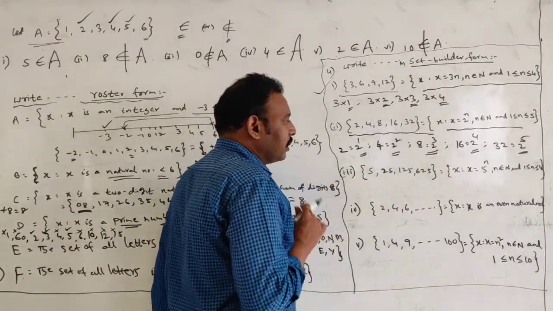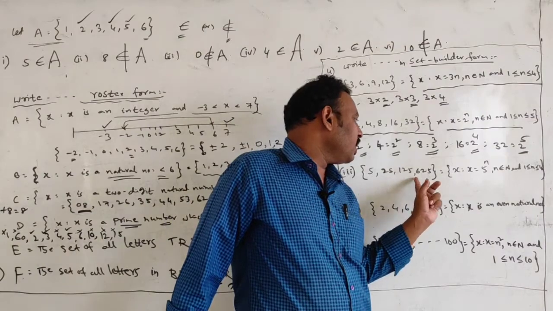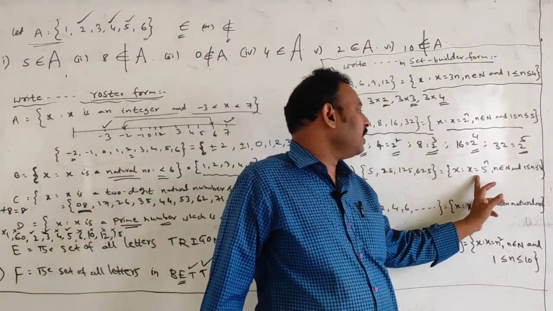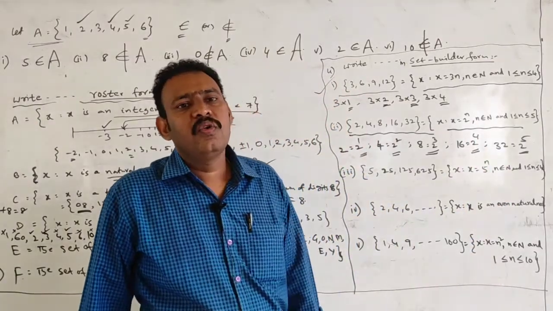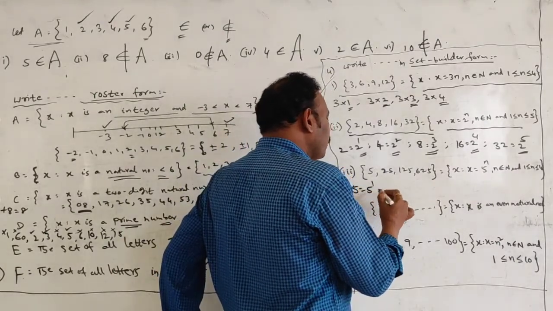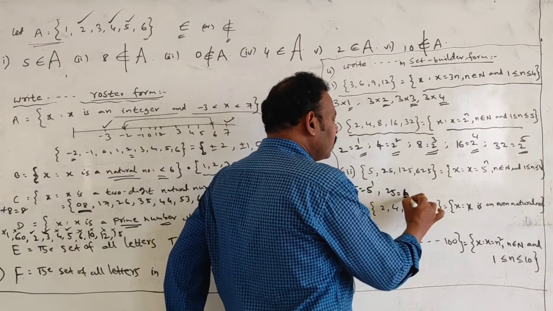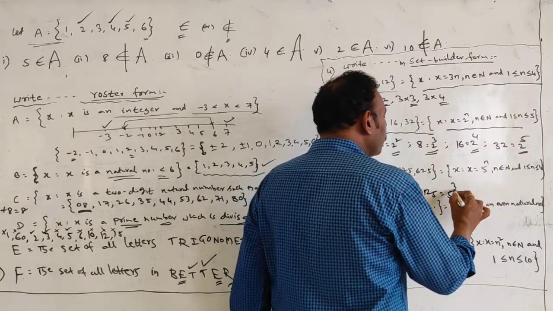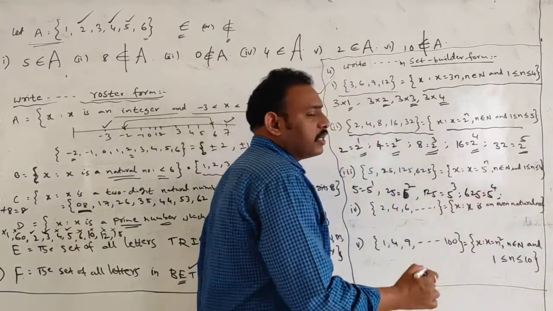Next, third one. Coming to this, 5, 25, 125, 625. What else? Set of x such that x is equal to 5 to the power of n, students. 5 to the power of n means 5, I am writing 5 to the power of 1, 25, 5 square, 125, 5 cube, 625, 5 to the power of 4, students.